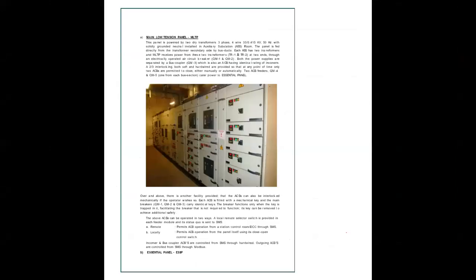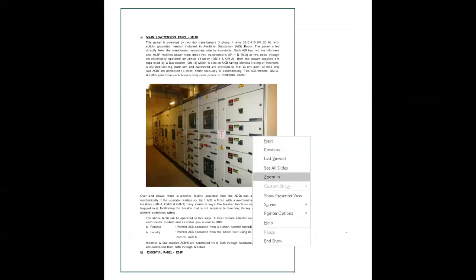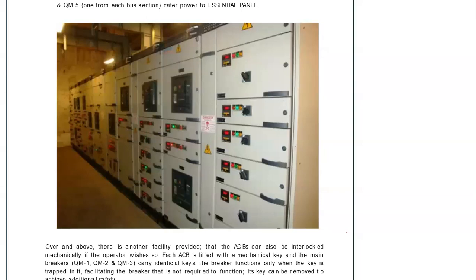So this is basically what we discussed just now. As you see here, this is a type tested panel, right? These are the incomers, and this is the bus coupler.